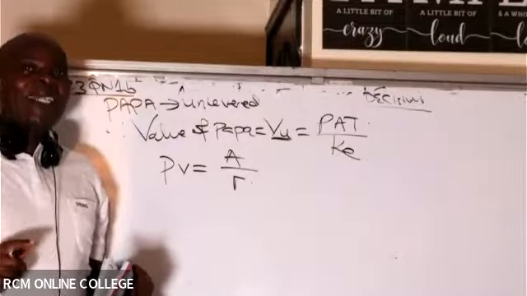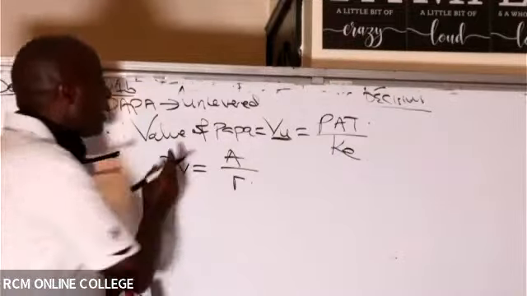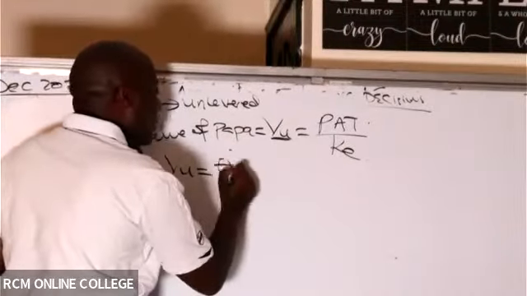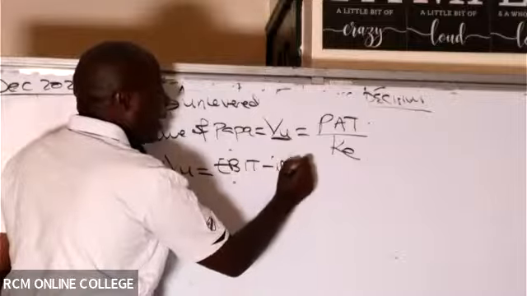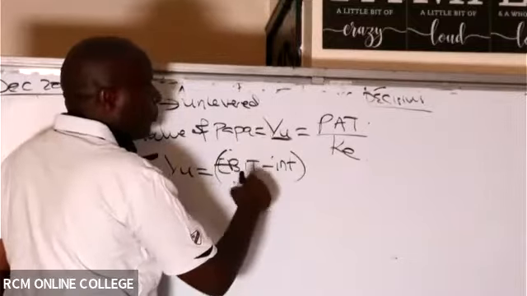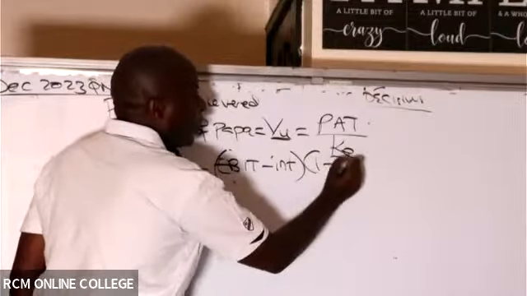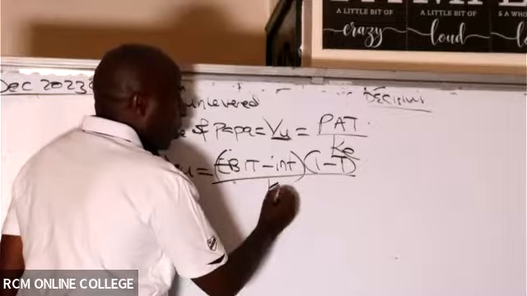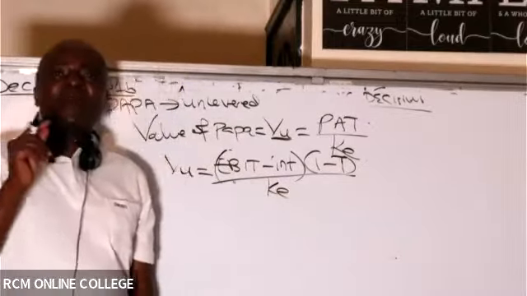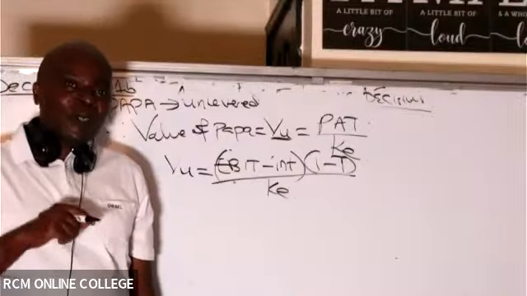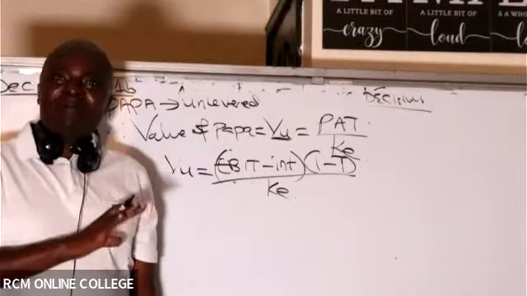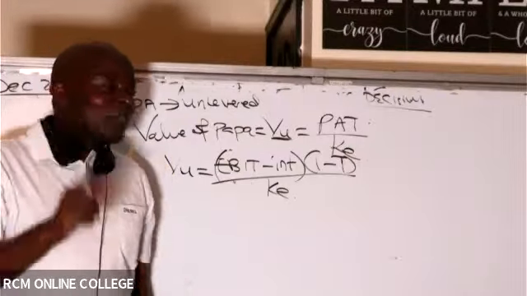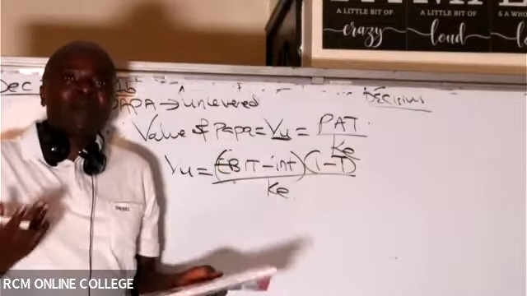But now, my good students, how do we get this part? To get this part, if you can remember, we normally talk of EBIT. EBIT minus interest, and then to get profit after tax, we come under less taxation, like that. And then we divide this by the cost of equity. Of course, I am aware that this examiner has told us this is MM1 without taxes. I'm aware. But I always like putting my formula like that permanently. I'm aware that this farm is unlevered, but I always want to put the interest on debt, knowing very well that it shall be zero.